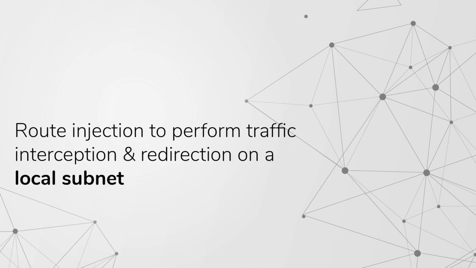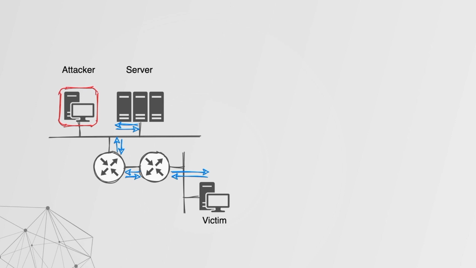Szymon, is there a way for us to manipulate traffic coming inbound to our local subnet? Yeah, there is. Using dynamic routing protocols, we can insert a route to a host on a local LAN segment and inject that into the routing process of the greater network, thereby having traffic that is initially destined to that host first come through the attacker host before the server.